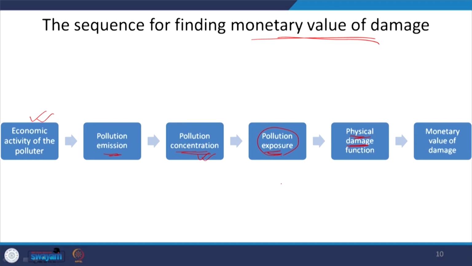And then, from the physical damage function, we identify the monetary value of damage itself. As you understand, in the physical damage function, we have included both the extent and the exposure level. So, this is how we are calculating the monetary value of damage. How we calculate the monetary value of the damage, we have already understood from the non-market valuation techniques, revealed and stated preference methods.